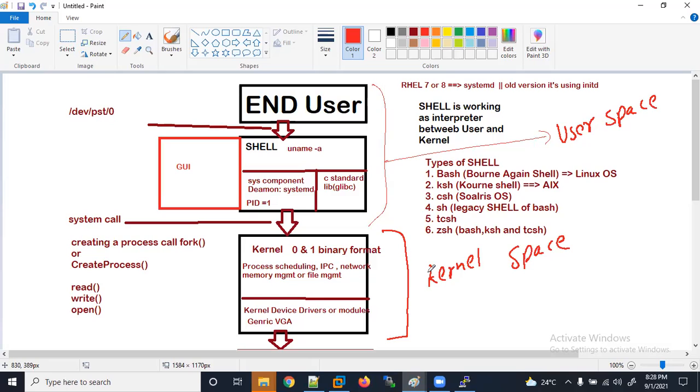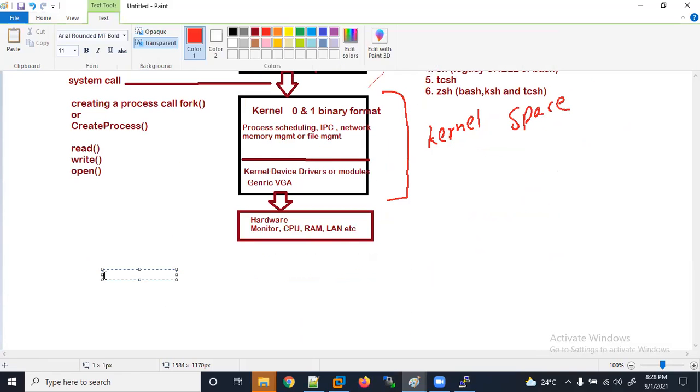Linux is a monolithic kernel. Let's go deeper into the Linux kernel. Linux is using a monolithic kernel, where user space plus kernel space are sharing the same memory.